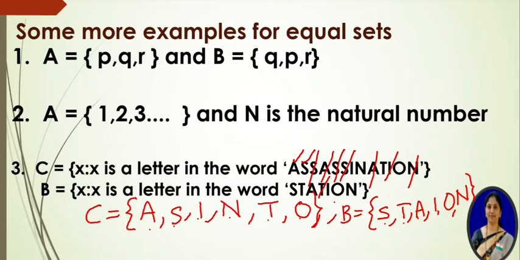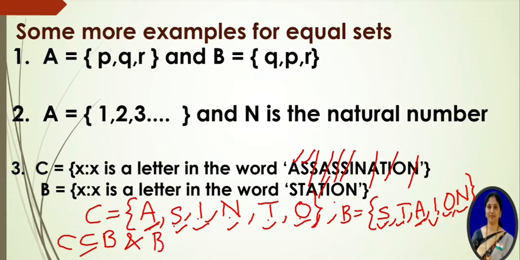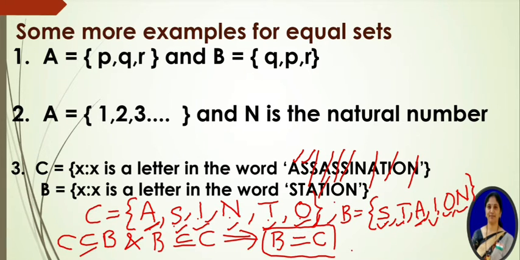Now see the elements: A, S in C, and in B also A is there, and S in both sets, I, next N, N is there in both sets, T, next O. So all the elements in set C and B are the same. So clearly we can say that C is a subset of B and B is a subset of C. That means the set B is equal to C. So both are equal sets.